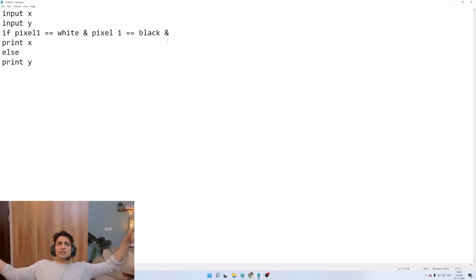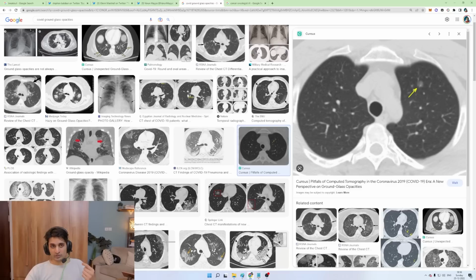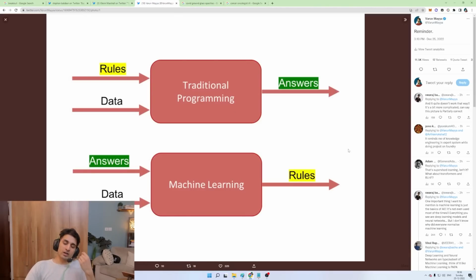Maybe there's a very complicated algorithm for each pixel to find out whether it's cancerous or not, and together the whole picture has to make sense. Let's say the code that the doctor is unconsciously running in his brain is very complicated and spans many lines. The advantage with AI is we don't need to learn or understand that code. We don't need to know what goes on behind the scenes. We just need to tag, we just need to label, and we just need to feed the computer enough inputs and enough outputs to determine the rules, right? This is what we are doing, right?